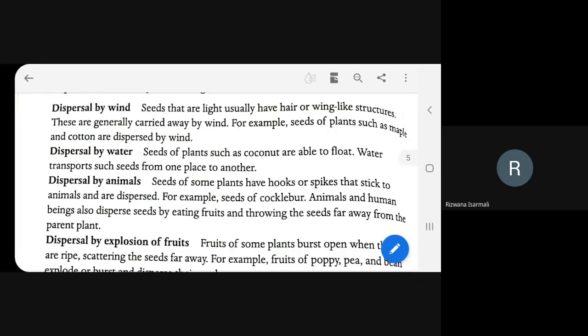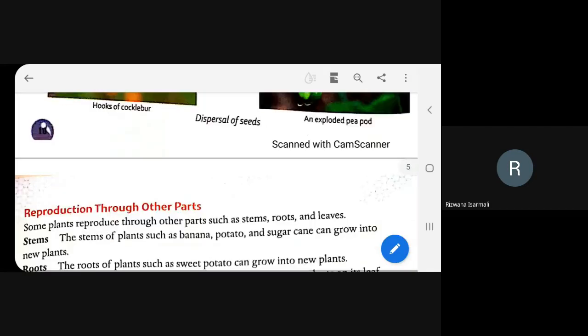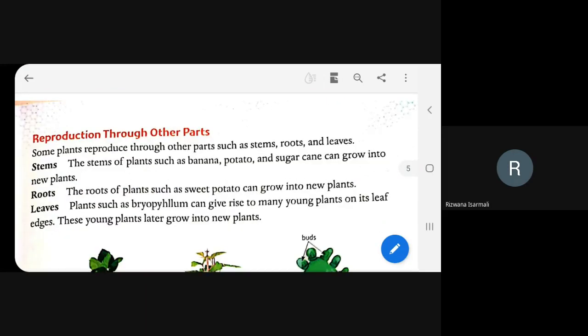This girl whose mic is not mute, beta, please mute your mic. Who is she? Please mute your mic, beta. Is she listening? Yes. Beta, please mute your mic.